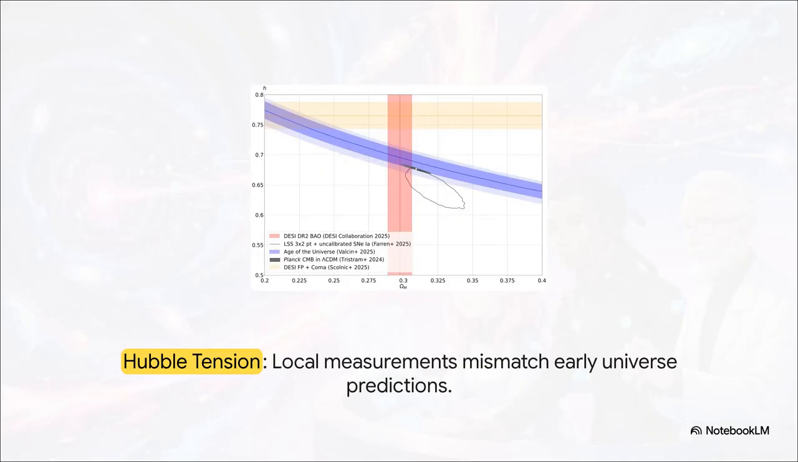Take a look at this. Notice the glaring gap between that horizontal orange band, which represents our fast local data, and the tiny gray ellipse with the white star in it. That gray ellipse is the slow, early universe prediction from the cosmic microwave background. This gap, this incredibly stubborn disagreement, that is the famous Hubble tension. It's essentially the ultimate cosmic whodunit, and it's forcing us to ask, do we literally need to rewrite the laws of physics to make these two completely different measurements agree?